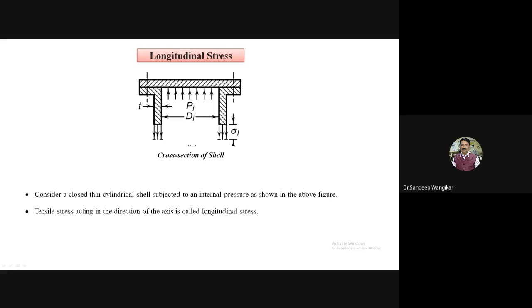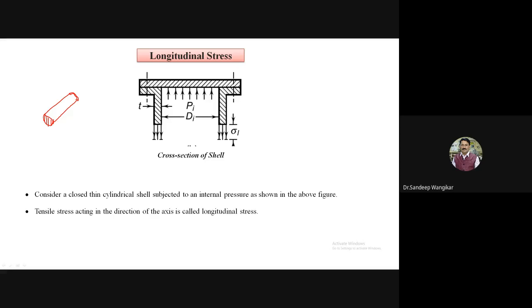Longitudinal stresses. In this case, consider a closed cylindrical shell subjected to internal pressure. Like this you can assume. And very important, it is closed. On the other side also assume that it is closed, subjected to internal pressure.